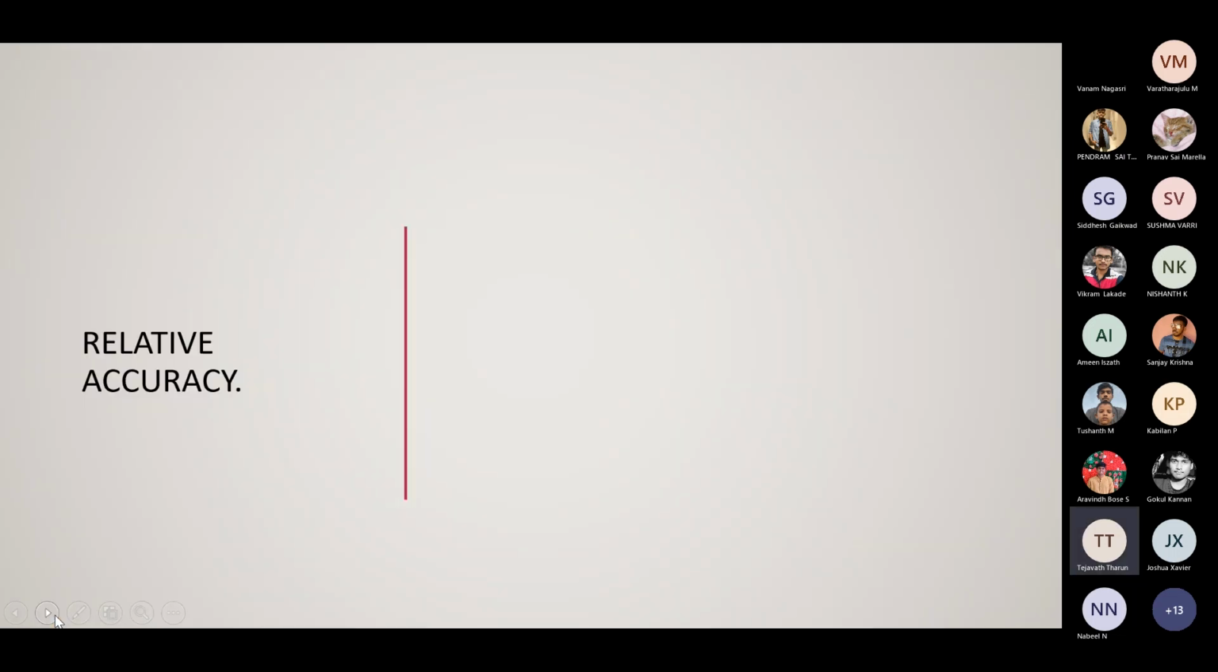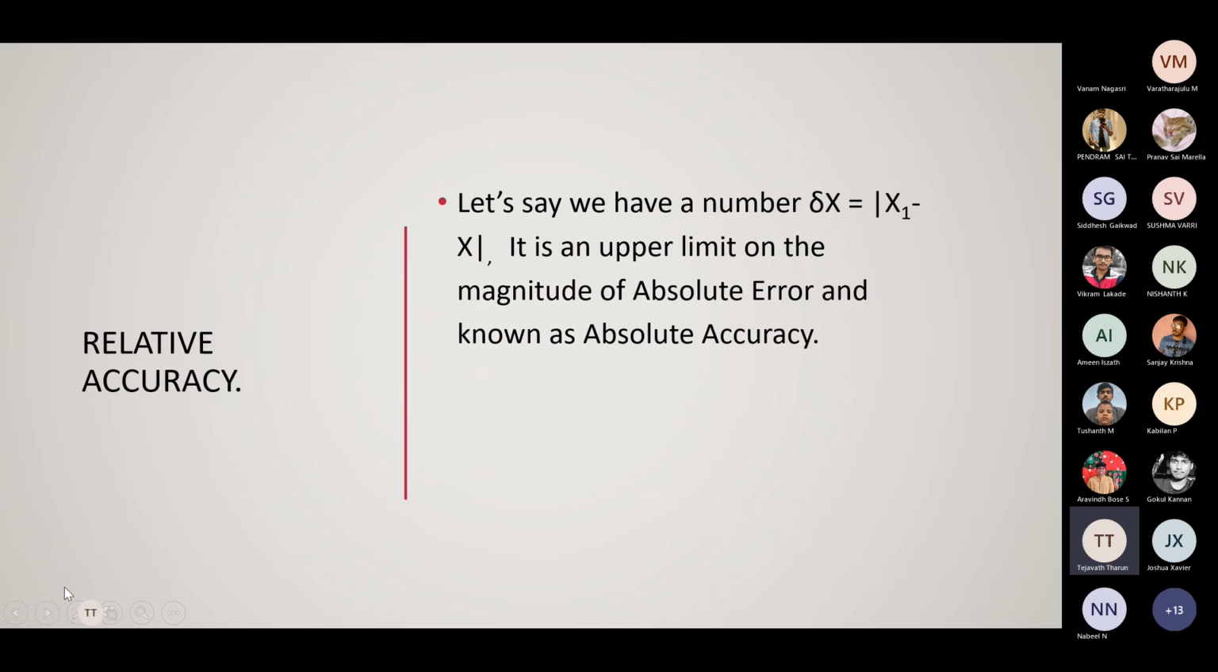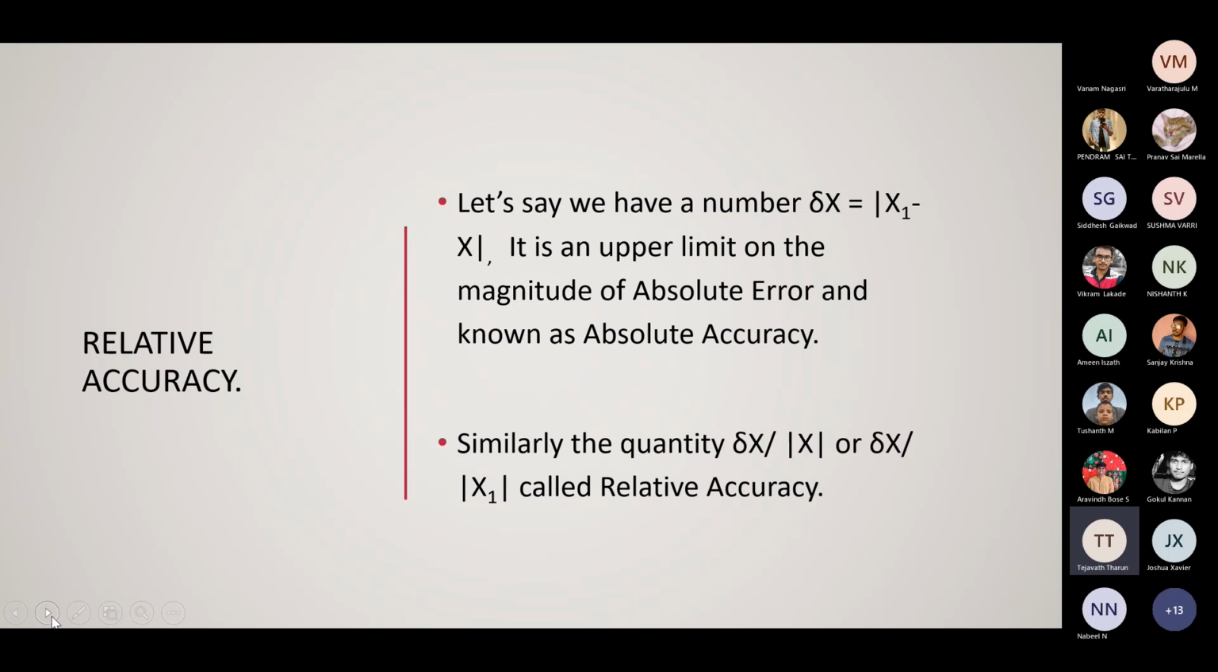Next slide. Relative accuracy. Let's say we have the number delta x equal to mod x1 minus x. It is the upper limit of the magnitude of absolute error and is known as absolute accuracy. Similarly, the quantity delta x by mod x or delta x by mod x1 is also called relative accuracy. Relative accuracy means how accurate a measurement is compared to a true value. The formula is relative accuracy equals absolute error by true value into 100. Let's discuss this more clearly with an example in the upcoming slide.